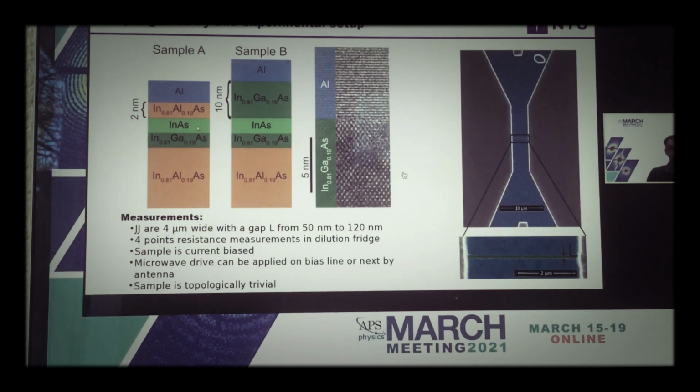We are studying indium arsenide surface quantum wells, and I'm going to discuss today 2 different layers. In one, we have a capping layer of 2 nanometers. In the other, we have a capping layer of 10 nanometers of indium gallium arsenide. The first was indium aluminum arsenide.